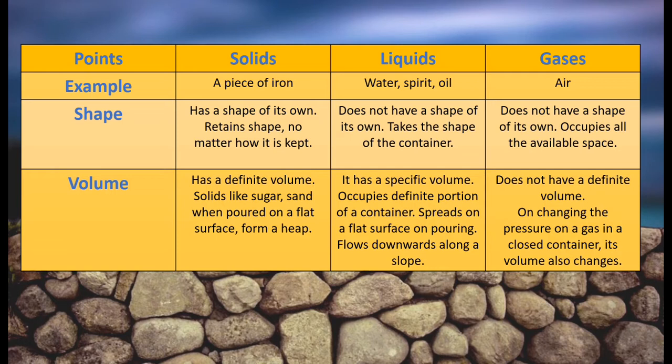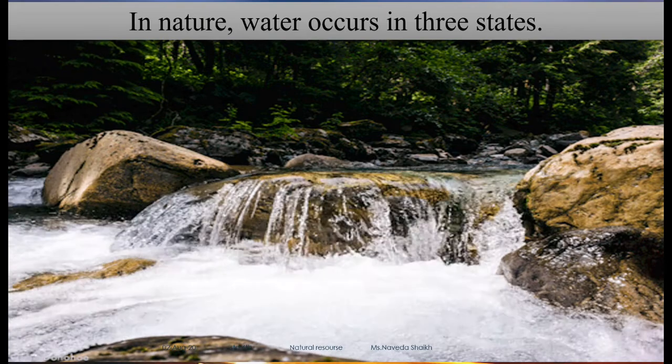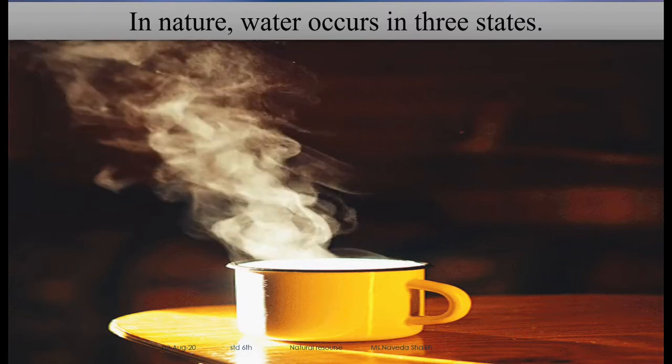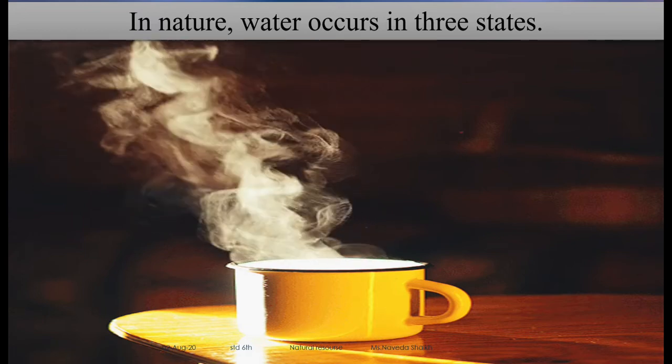Solids have definite volume, means the volume doesn't change. Solids like sugar and sand, when poured on a flat surface, form a heap. When you move on to liquids, examples of liquids are water, spirit. Now in nature, water occupies three states, that is the solid state, ice; then liquid, here you can see how water flows; and then the gaseous state of water, that is water vapor. So with this, I hope the three states of water are clear to you all.